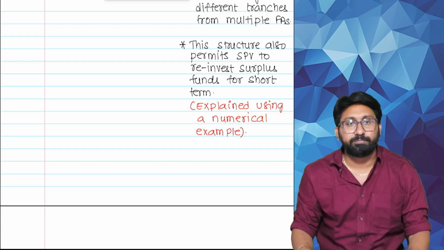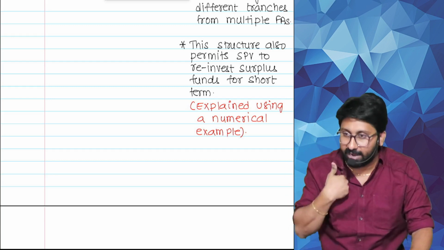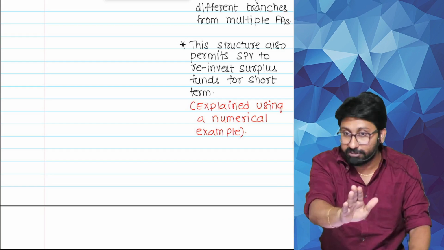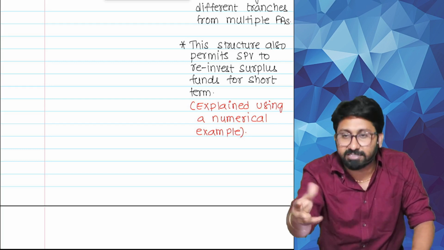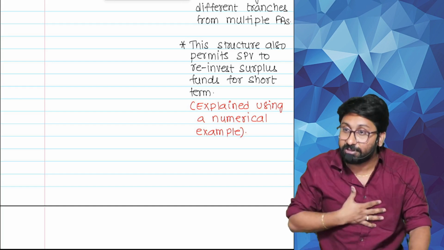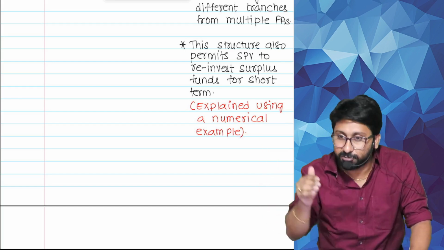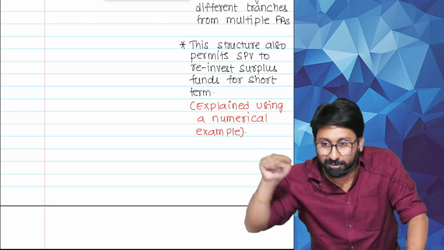What is IOS? Sir, in the EMI, how many parts? Two parts. But in the case of an IO security, I will get only interest, because I invested less. I believe that interest rates will increase in future because it's a floating rate. Then I will invest in IO securities.